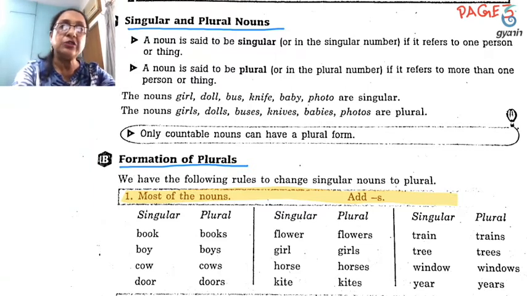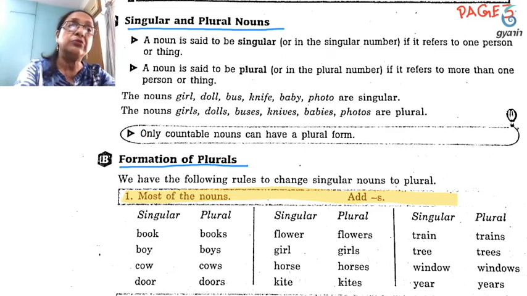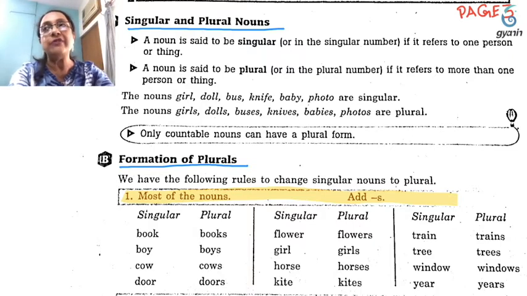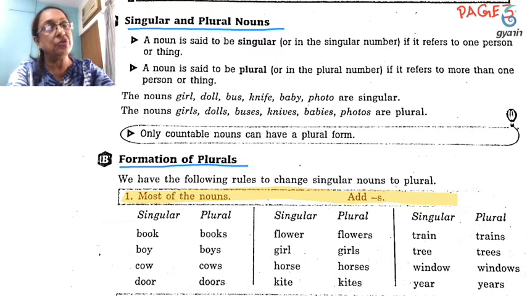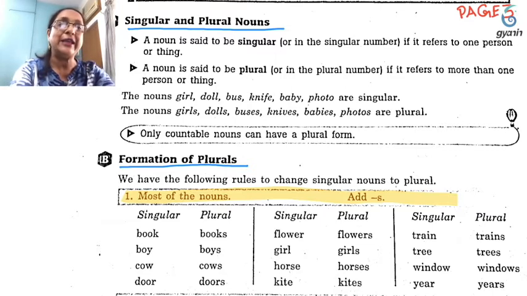Now here I just want to mention that only countable nouns can have a plural form. Uncountable nouns are always considered to be singular. Now there are certain rules to form plural nouns from singular. Most nouns are changed from singular to plural by adding s.